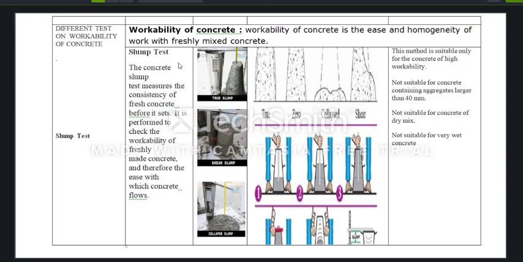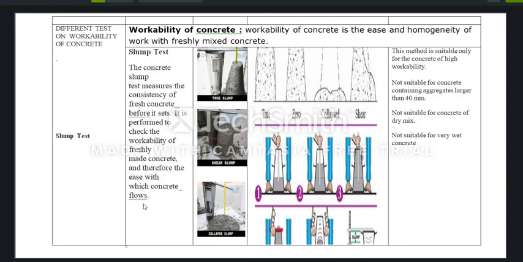What is the importance of slump cone test? This test is used to measure the consistency of fresh concrete before it sets. It is performed to check the workability of freshly made concrete and therefore the ease with which concrete flows.